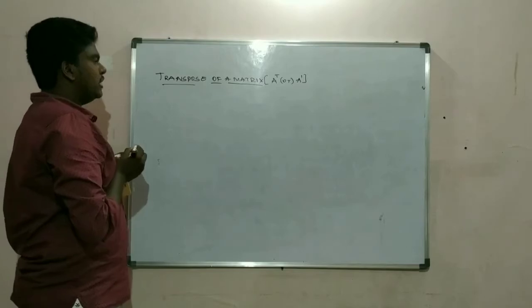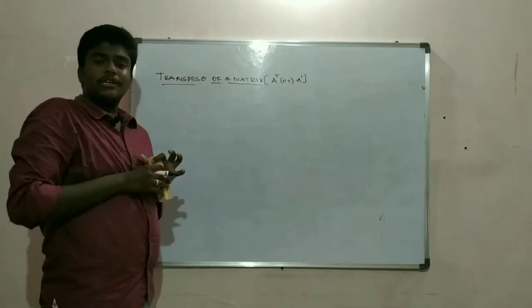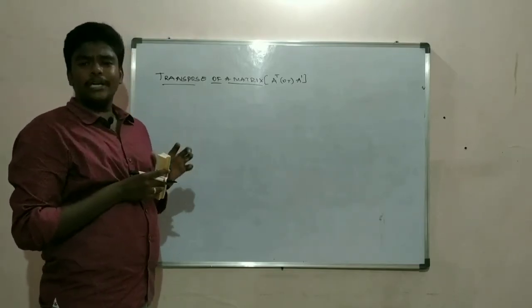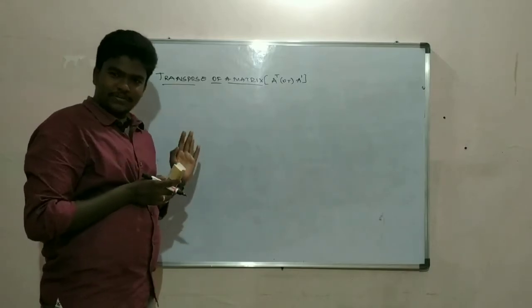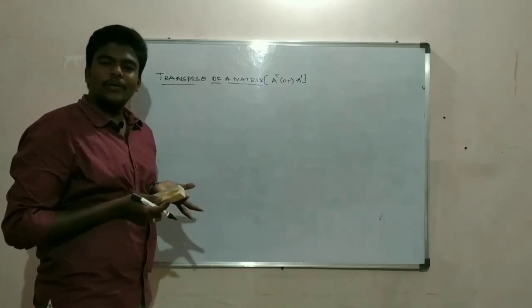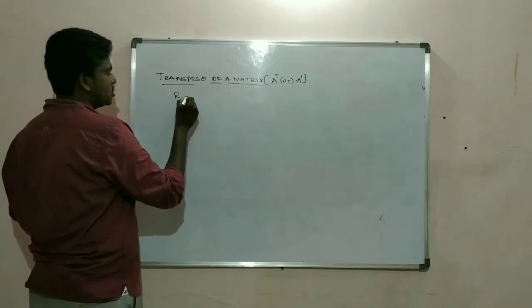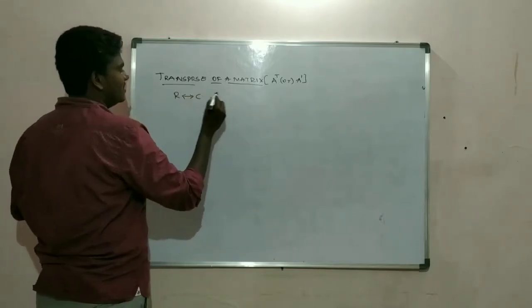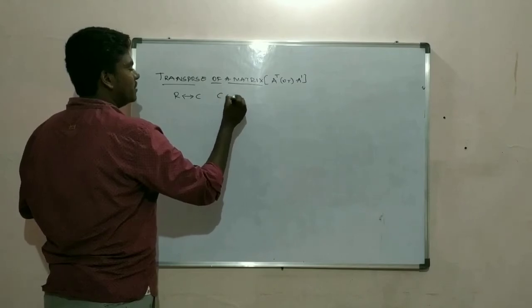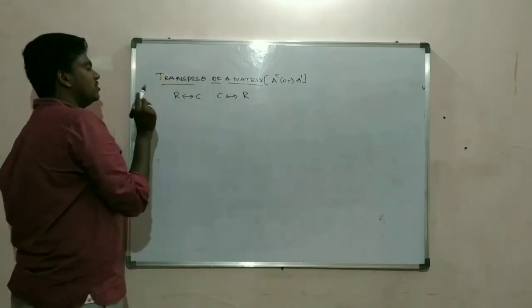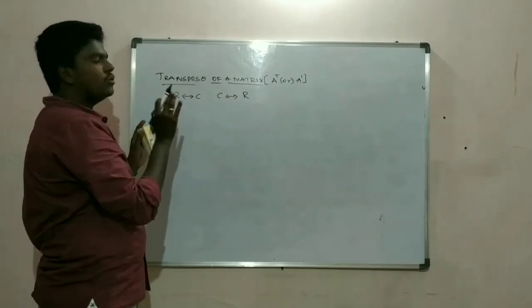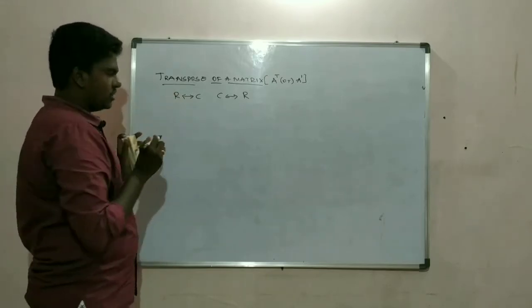Transpose of a matrix is nothing but rows of the given matrix are converted into columns and columns are converted into rows. If you remember this, you can easily write the transpose of a matrix.